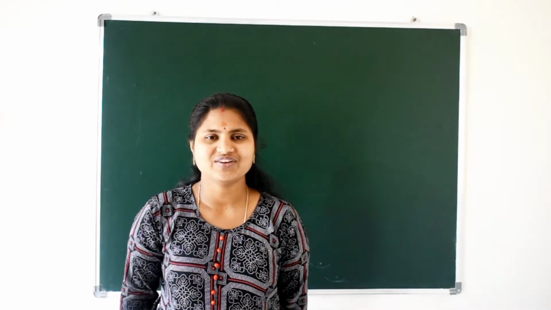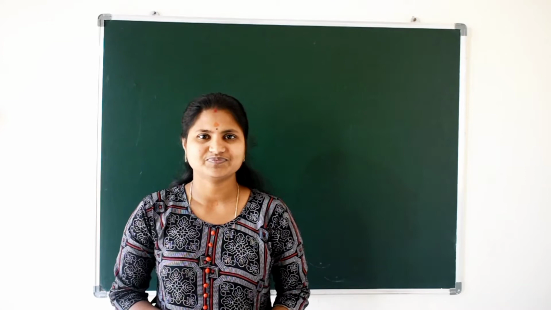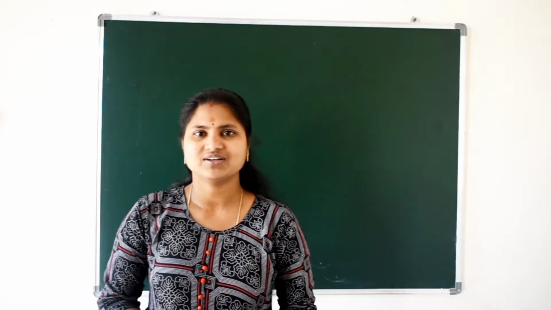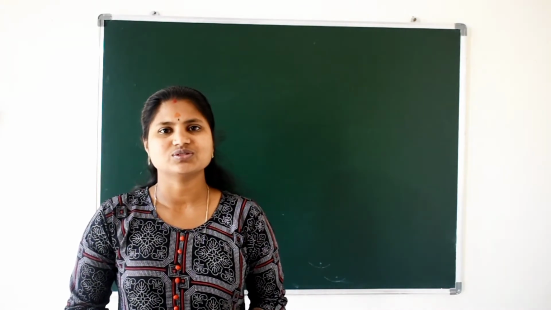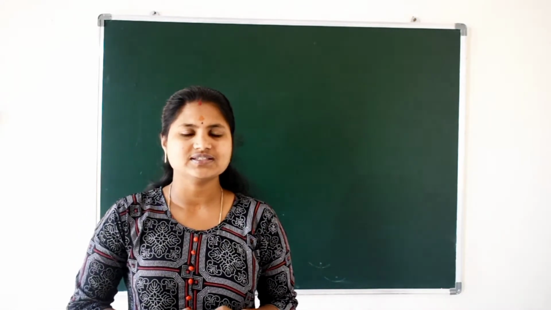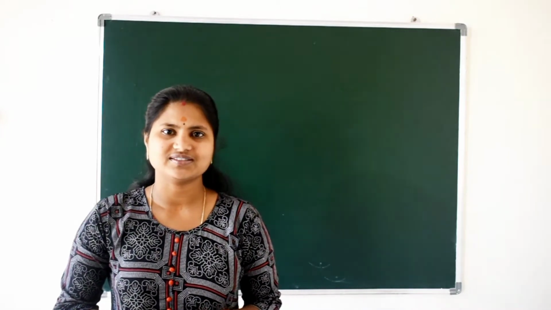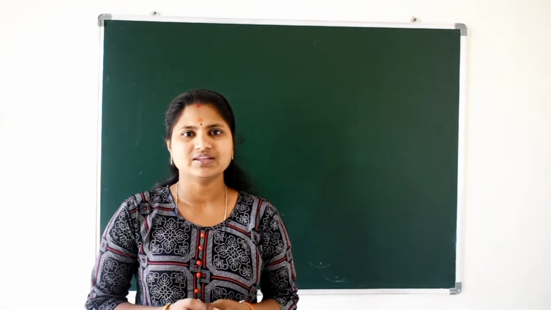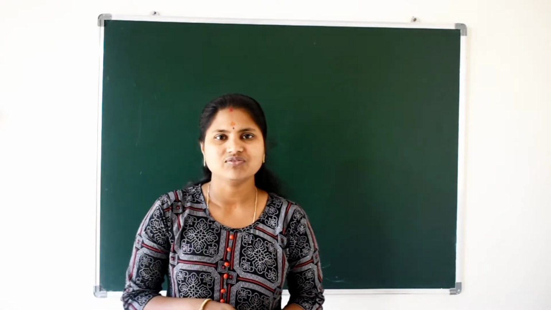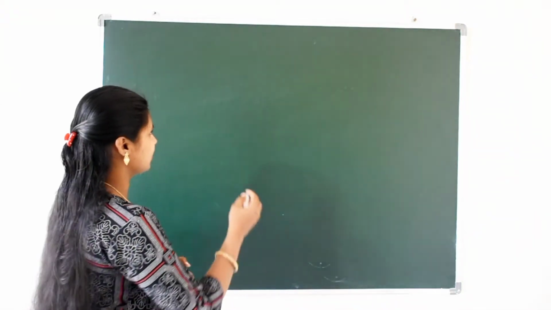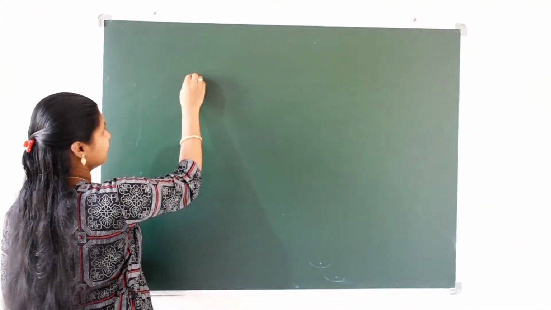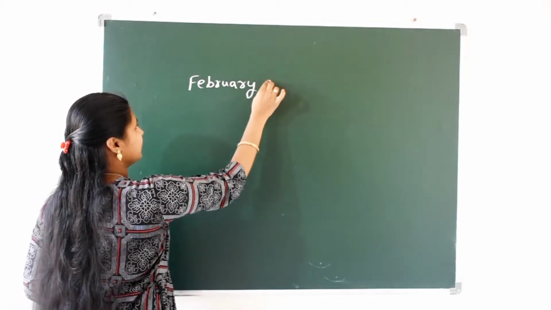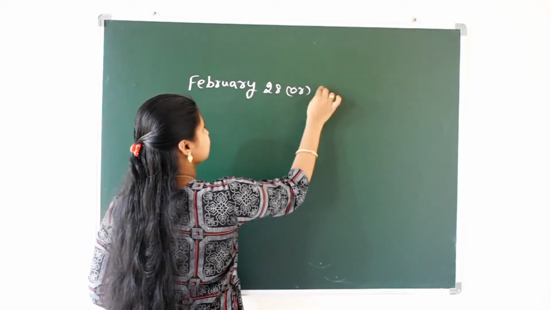Hi children, today we are going to learn about calendar. Already we have studied days of a week and months of the year, right? Some months have 30 days while other months have 31 days. Except February, remaining all are having 30 or 31 days. In February only we have 28 days or 29 days.